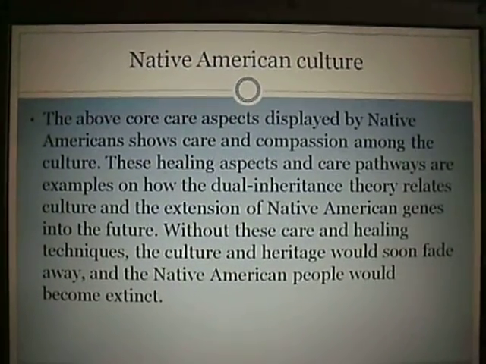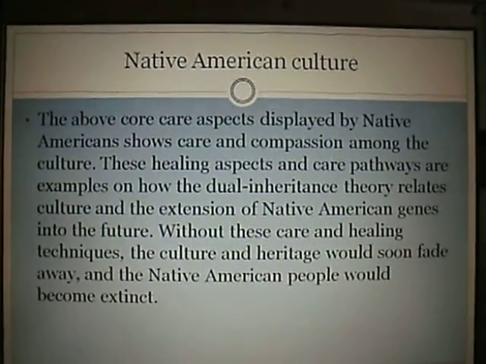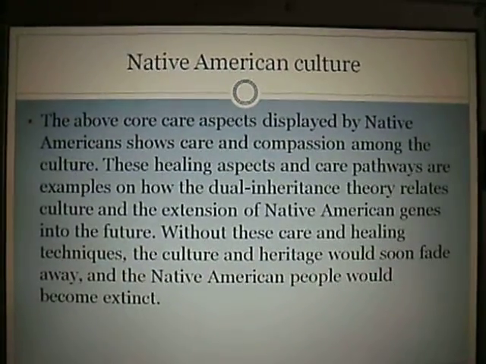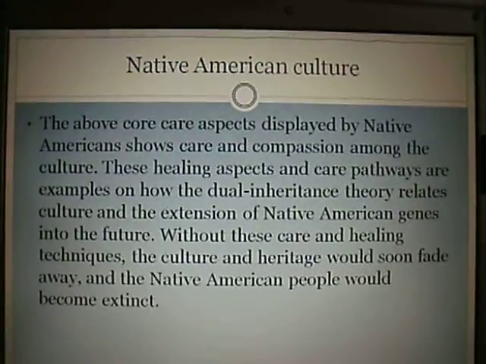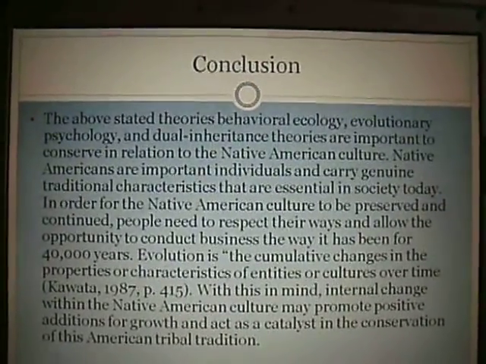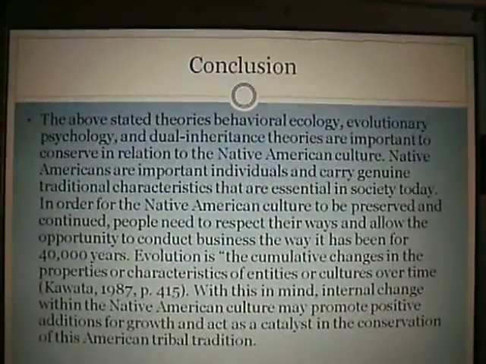These healing aspects and care pathways are examples of how dual inheritance theory relates to culture and the extension of Native American genes into the future. Without these care and healing techniques, the culture and heritage would soon fade away and the Native American people would become extinct. The above stated theories, behavioral ecology, evolutionary psychology, and dual inheritance theories, are important to conserve in relation to the Native American culture.